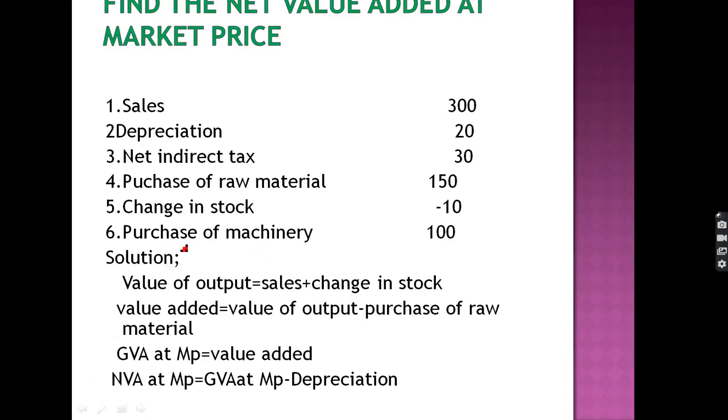Value of output we first calculate in the value added method. Value added is equal to value of output minus the purchase of the raw material. This gross value added at market price is called the value added, and after deducting the depreciation from this gross value added, we get the net value added.